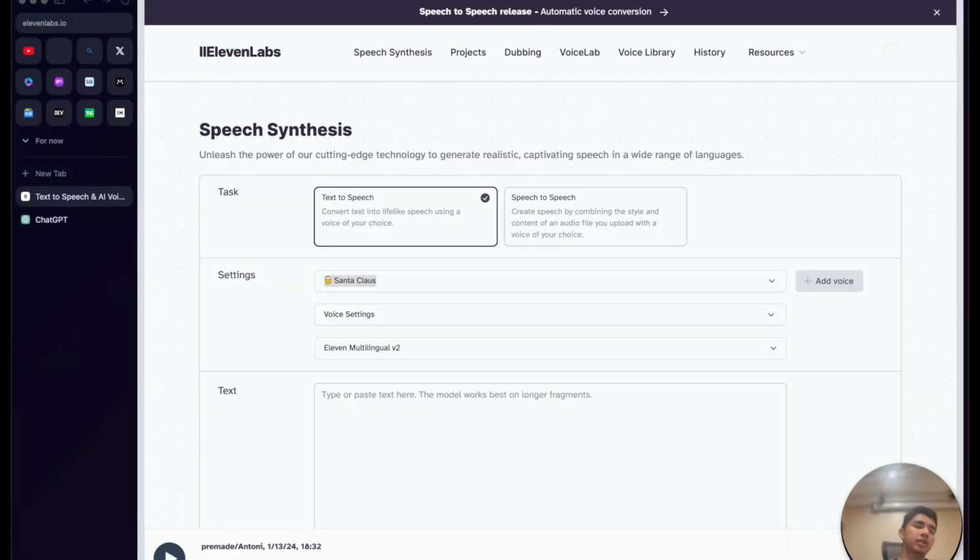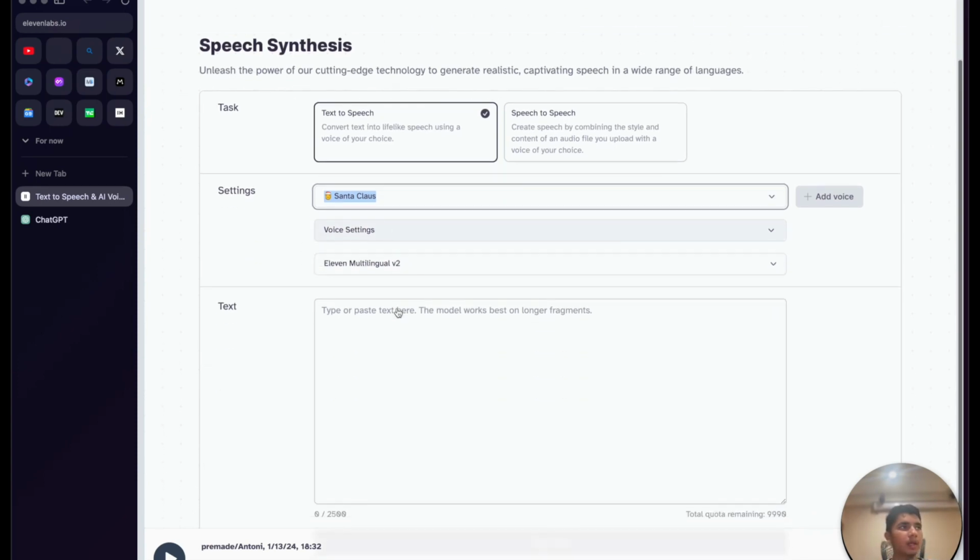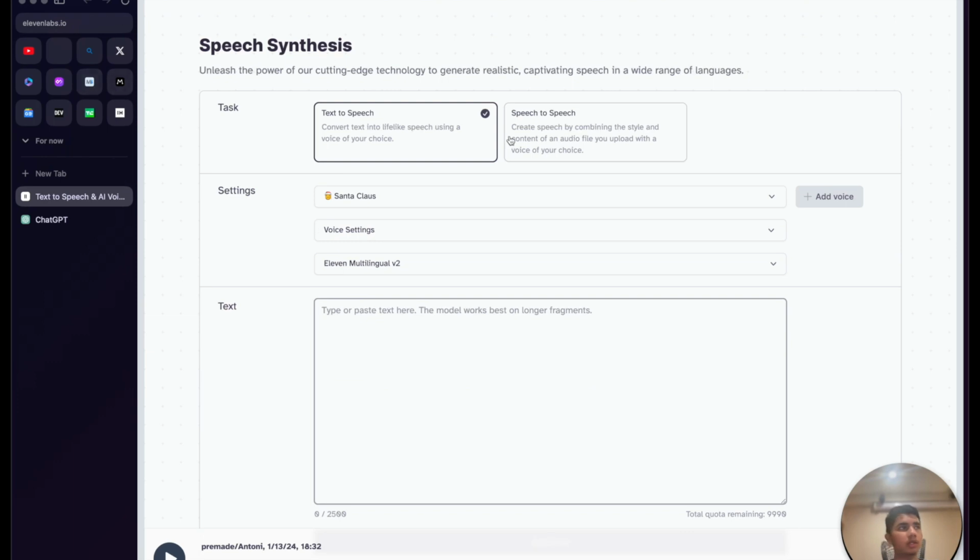All right. So the next tool that we're going to look at is a product by ElevenLabs, which is an AI speech company. And so if you look at this, it's essentially a text to speech model. So we can type in anything over here and it will convert it to speech.